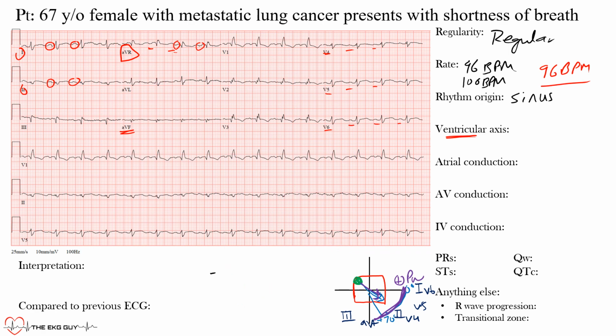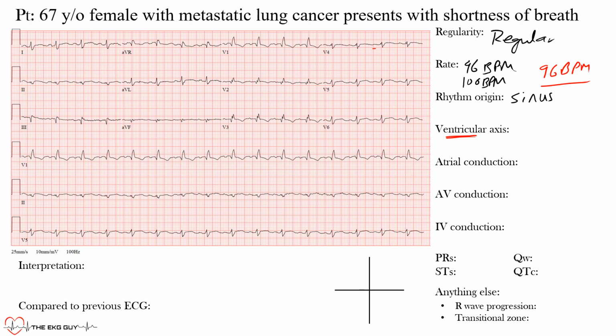Again, just like the P wave had that axis between 0 and positive 70 degrees, the ventricular axis also has its own, and it is slightly different. Actually, this one sits between negative 30 and about positive 110 degrees. So let's take a look at that. So again, negative 30 would be here, and this would be positive 110 degrees. So that's the normal axis, in this range.